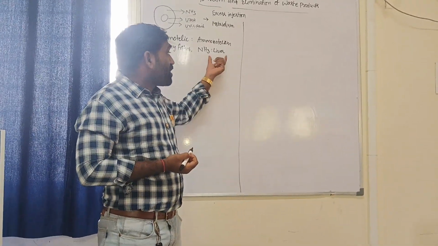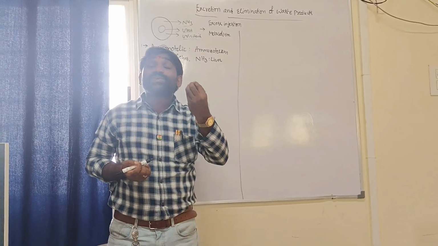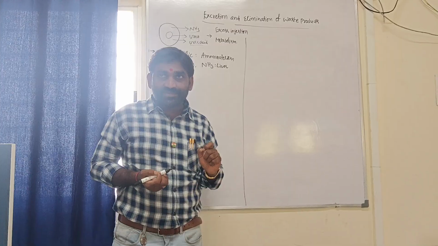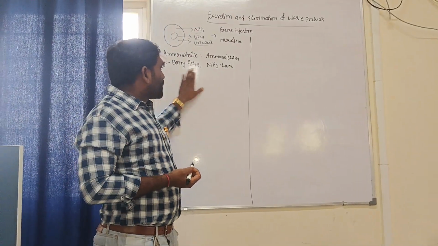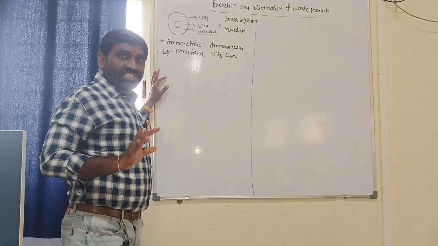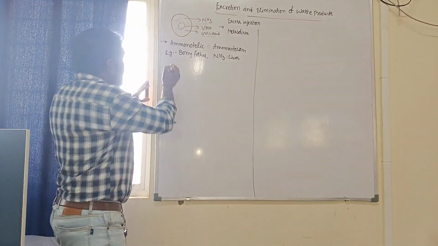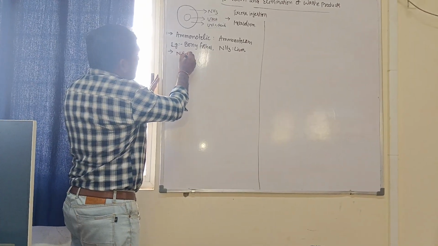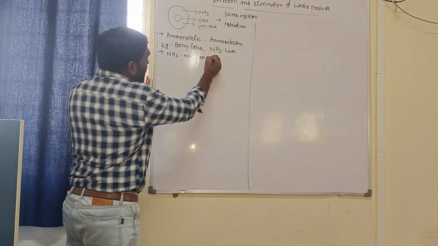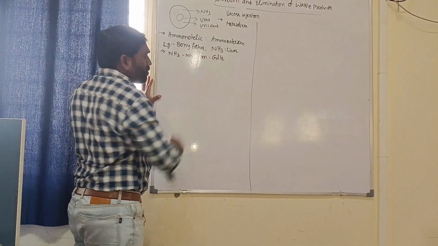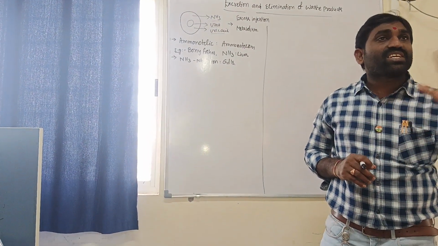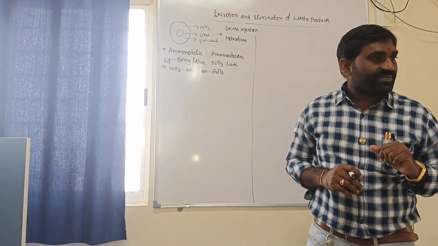Ammonia is formed in the liver through the ornithine cycle. It is readily soluble in water, or blood. It enters the blood and is excreted through urinary waste. Ammonia is eliminated as ammonium ion in fishes through gills. Remember, in the excretion of ammonia, the role of the kidney is nothing. Very important point.